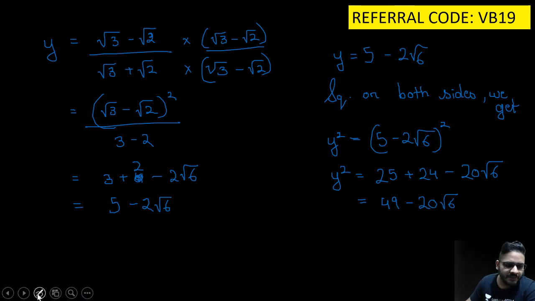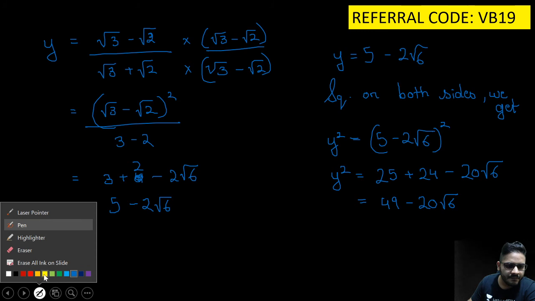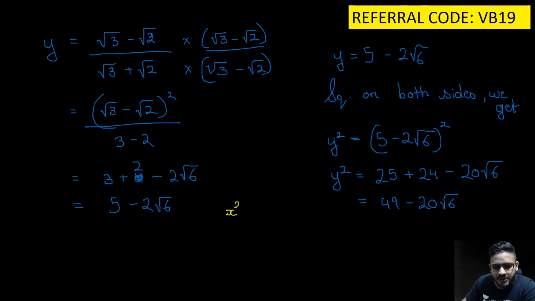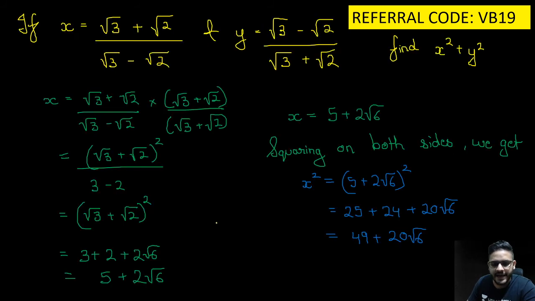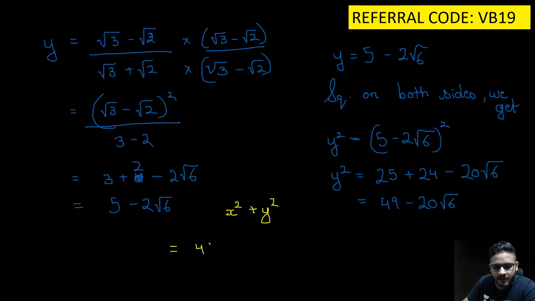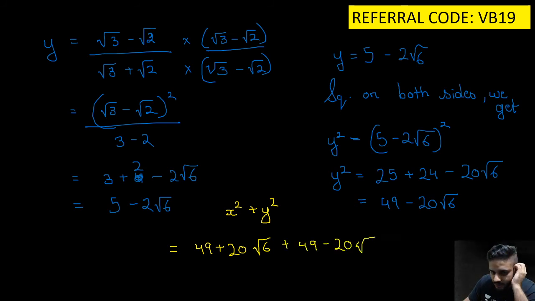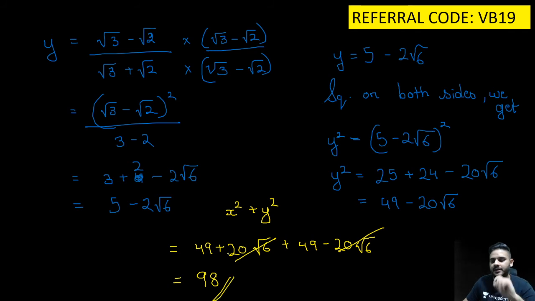तो आ जाओ तारे ज़मीन पर करते हैं. You were to find x square plus y square. So x square कितना आया 49 plus 20 root 6, minus plus ये आया 49 minus 20 root 6. So ये और ये तो कट गया, तो क्या बचा 49 plus 49 is 98. So did everyone understand the sum, guys? Everyone is pretty clear with this sum.